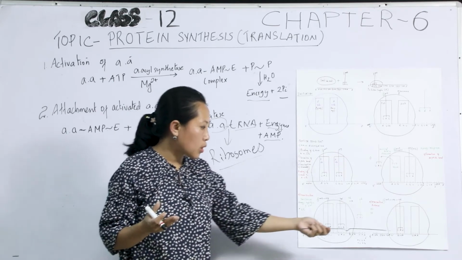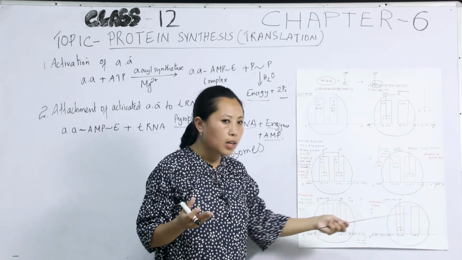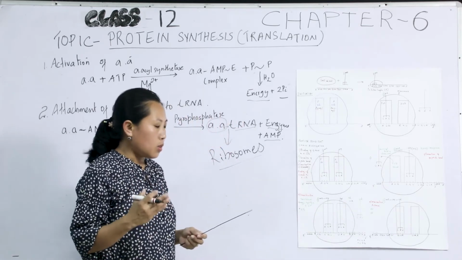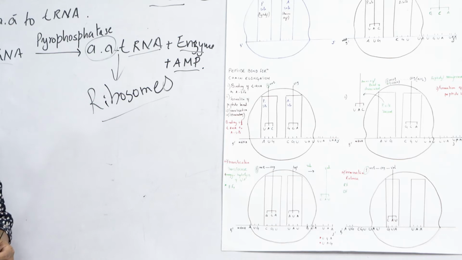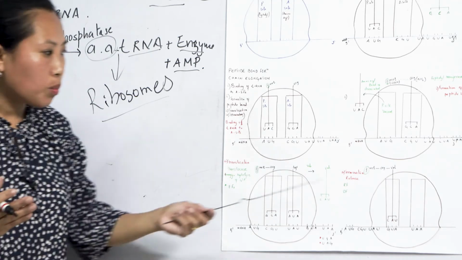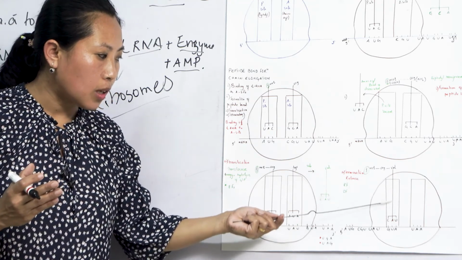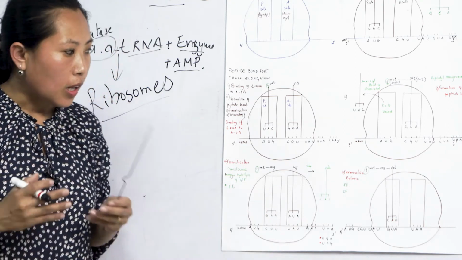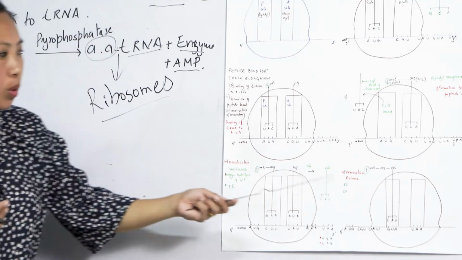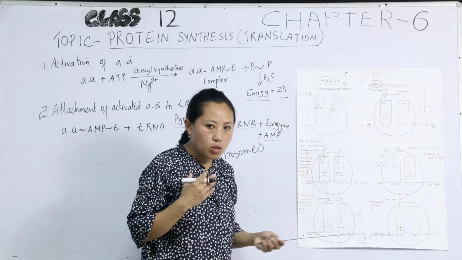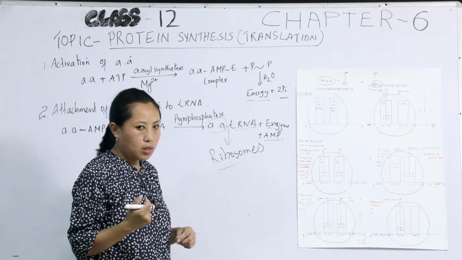So the presence of any of these codons at the A site gives the signal that translation has to stop, and the bond between the last amino acid and the tRNA at the P site is broken, and the polypeptide chain is released into the cytoplasm.